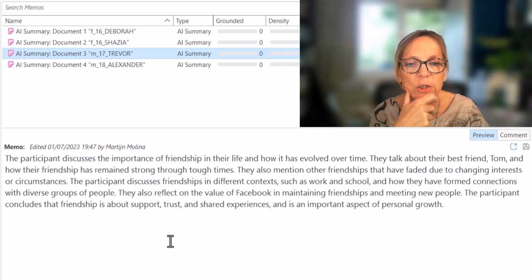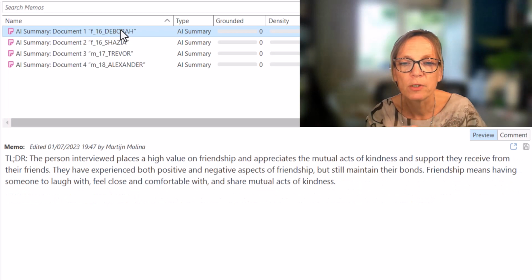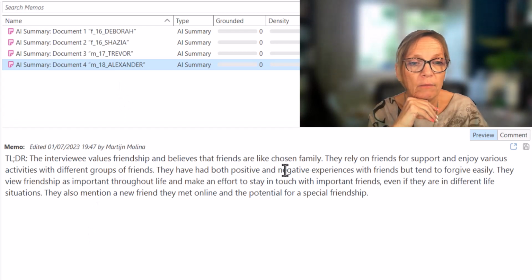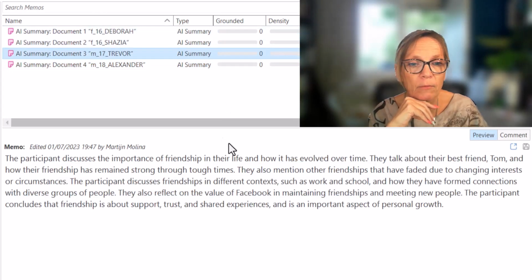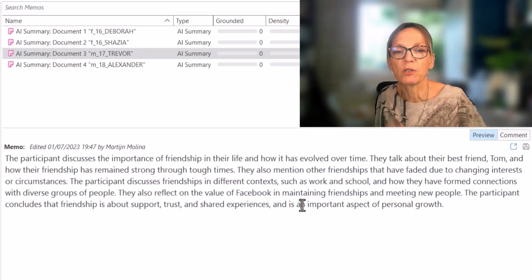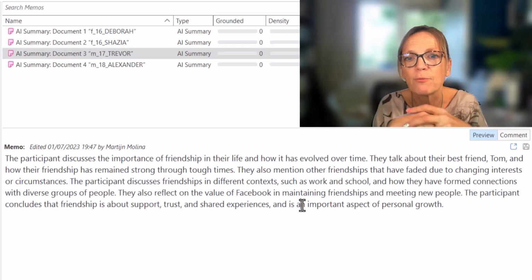the importance of friendship. And I didn't pay attention to Deborah here for the person interviewed places. Yeah, so it only seems to confuse here. Here the interviewee values friendship, but then it's all about "they". Yeah, and also in the other ones, it's plural. I mean, there's of course the interviewer as well asking the questions, but the summaries won't pick that up